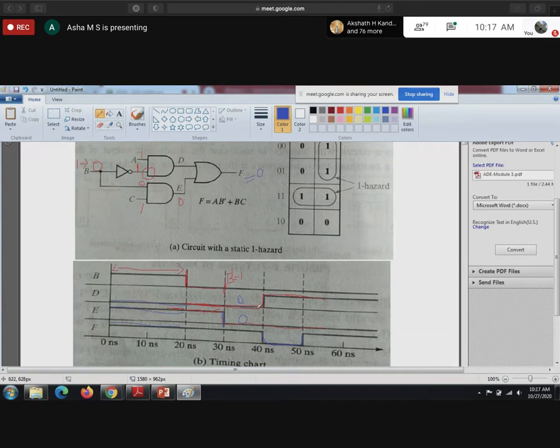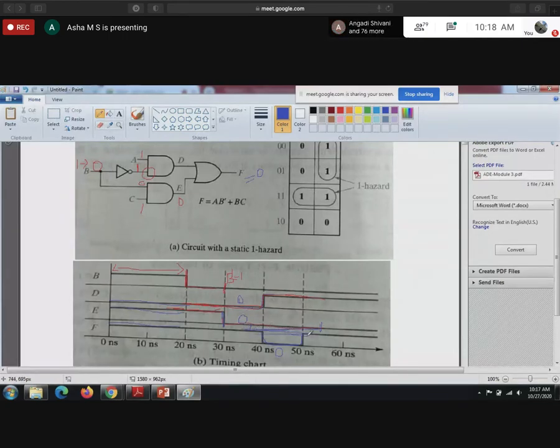D is changed here again at 40 nanoseconds from 0 to 1. Again after this delay it will change to 1. So when B changes from 1 to 0, the output momentarily goes to 0 when it should remain 1.